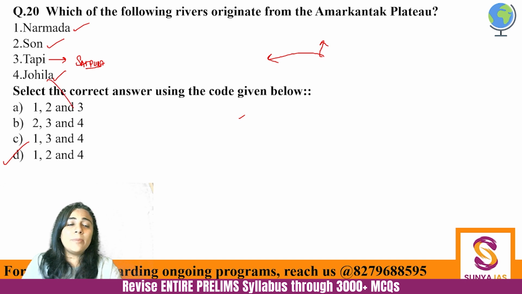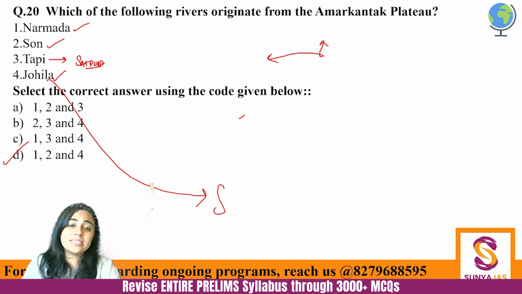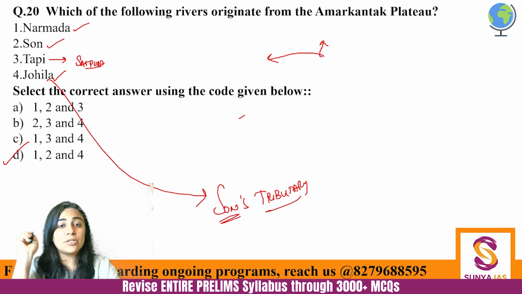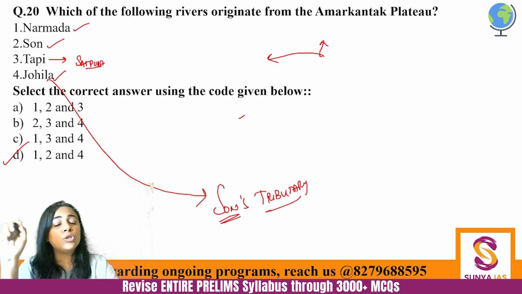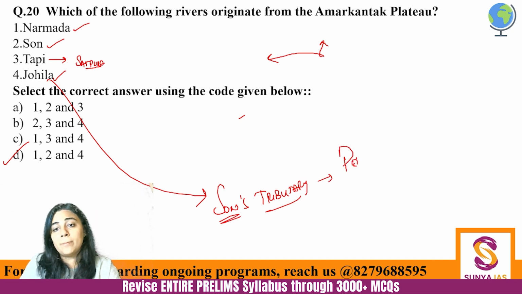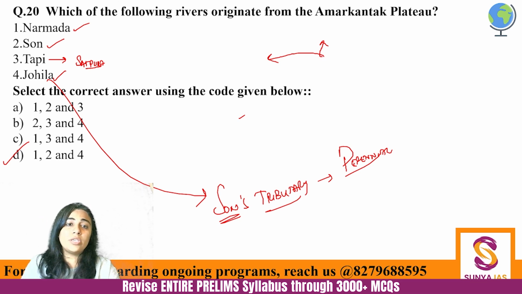A little bit about Johila river. Johila river again starts from Amarkantak plateau only and it's a tributary of the river Son. Okay, it's Son's tributary, and a very important aspect of it is that it is a perennial river. Although it is not originating, why have we included it here? First of all, it has been asked in PYQ. But it is a perennial river is also very important fact that you need to remember. Mostly the rivers originating from plateaus are not perennial, but this one is perennial. So here, what would be the answer? D would be the answer.